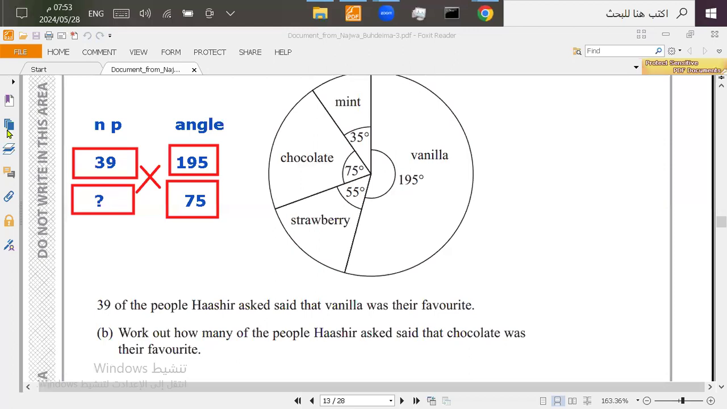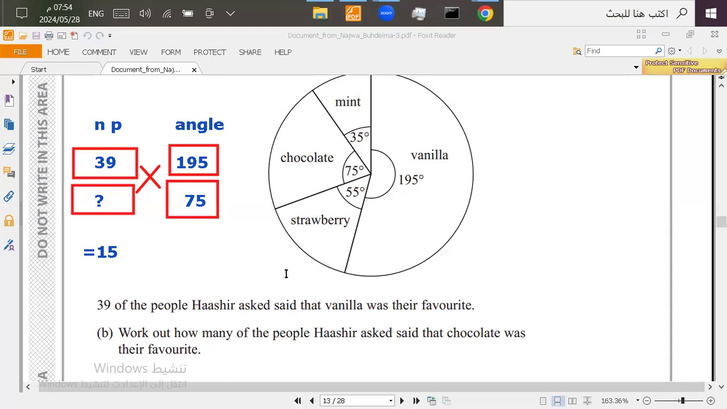Then I continue with the steps of the X method. I multiply the ones connected with the line, and then divide them by the number that I didn't use. So here, I'm going to multiply 39 by 75, and take the answer and divide it by 195. The final answer will be 15. So the number of people that said chocolate is their favorite is 15. This is one of the methods that you can use to find the answer here.